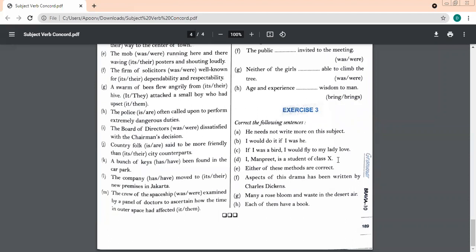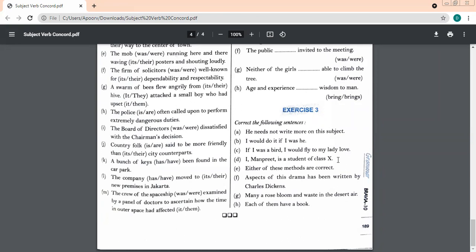A bunch of keys has been found in the car park. Has been found. Because it's a collective noun, so we are going to use singular. So has been found. Perfect. Okay. Next sentence, please read out. Ma'am, the company has moved to its new premises in Jakarta. Excellent, excellent, excellent. Next now.